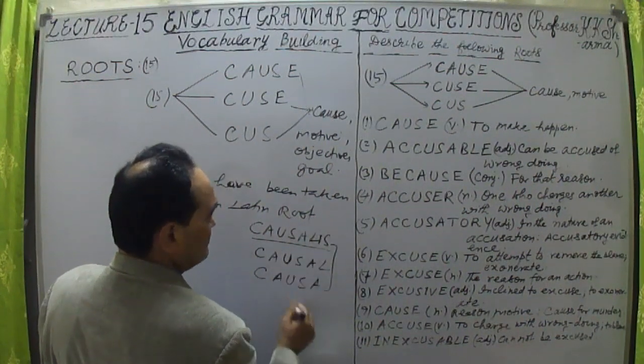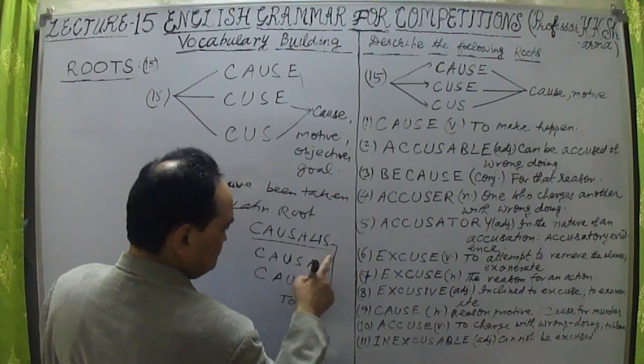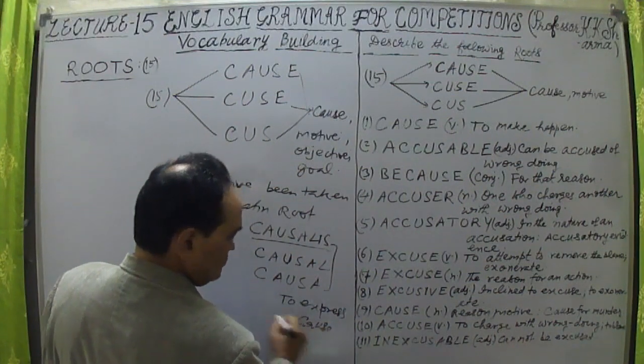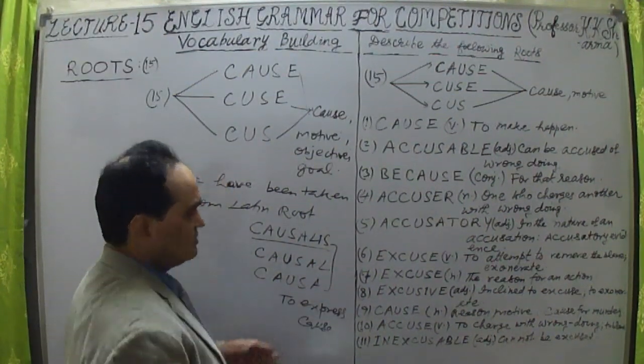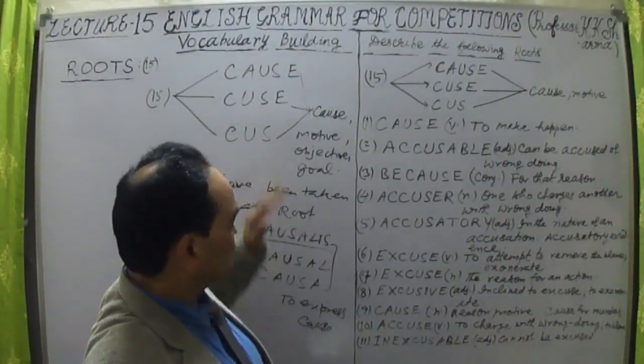they have the same meaning, that means to express cause. Causalis means to express cause or motive or whatever. So in this way, these three roots have been taken.